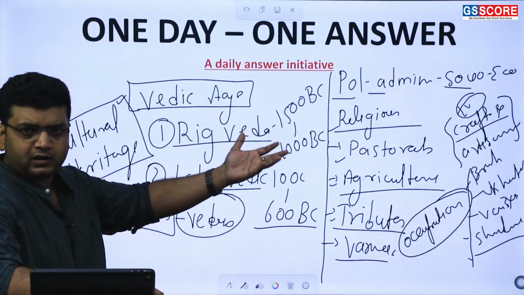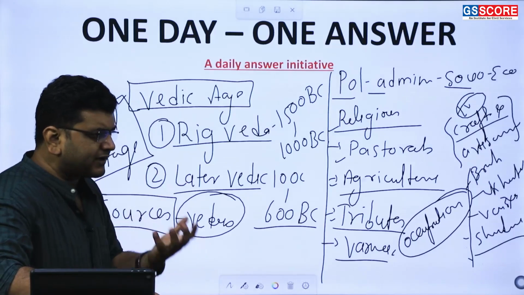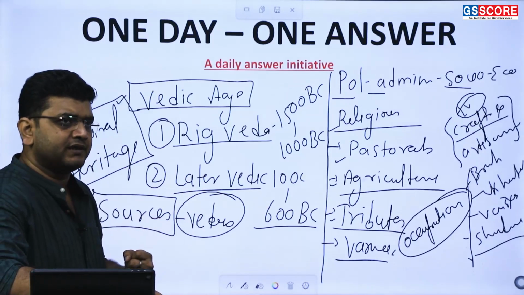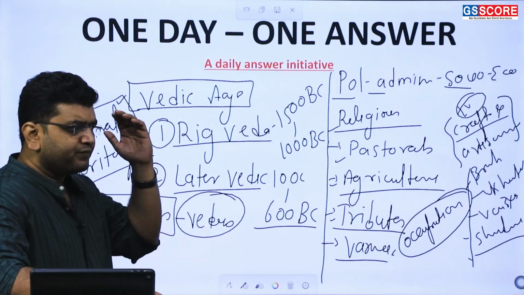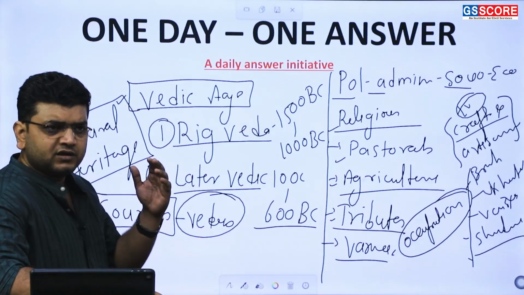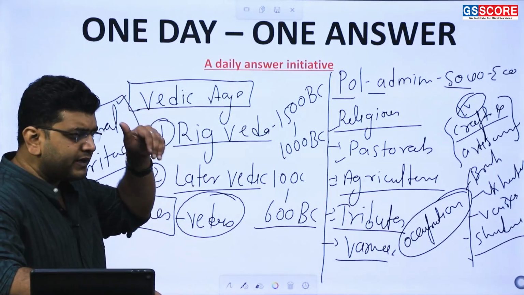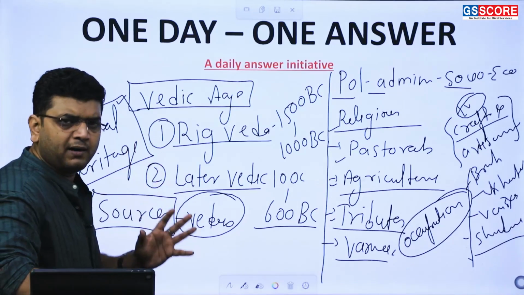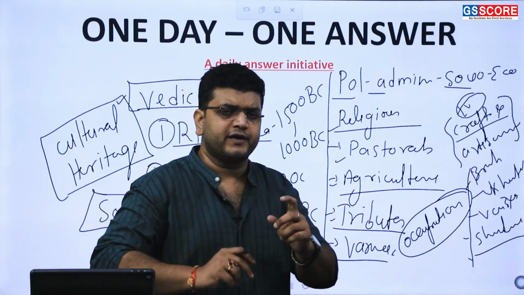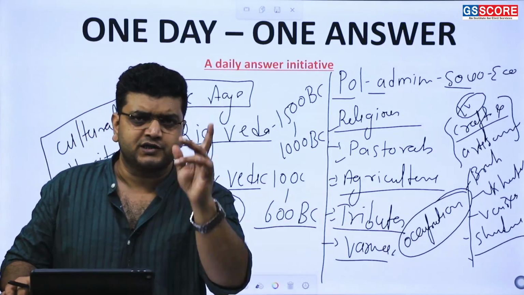Rajas were accountable to tribal assemblies. Then what happened in 1000 BC? There was a migration, an expansion of Aryans from the Sapta-Sindhu region to the Doab region following the eastern path. The Ganga-Yamuna Doab was a new set of territorial expansion, a new core for the territorial expansion of the Aryans.